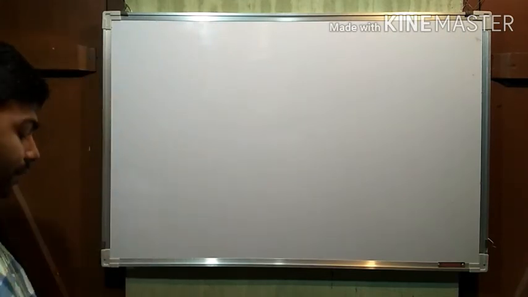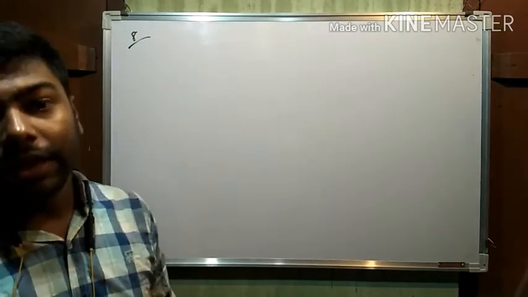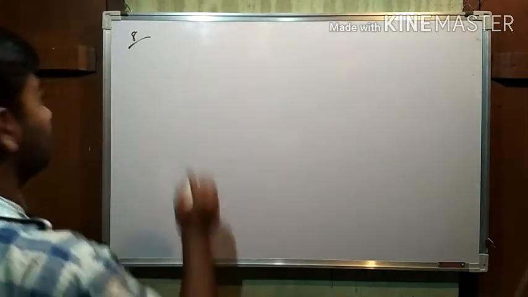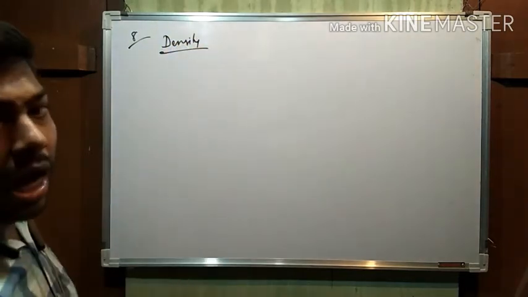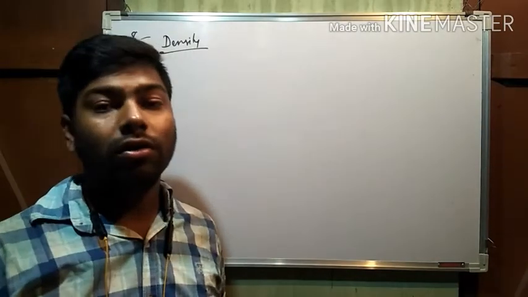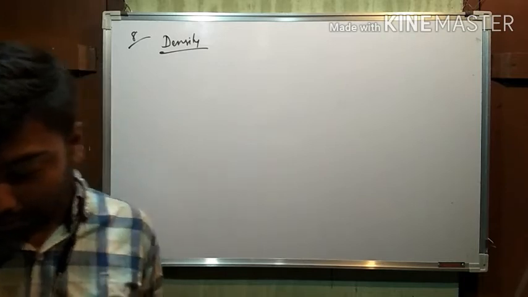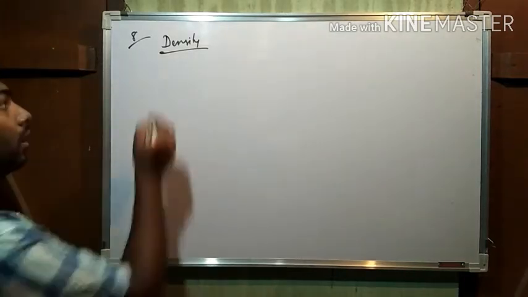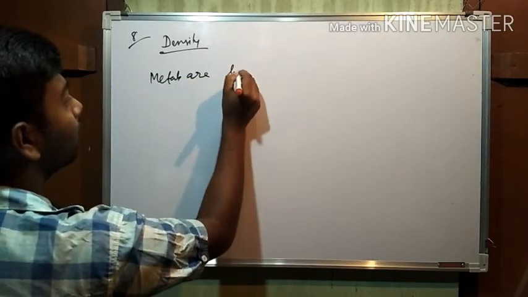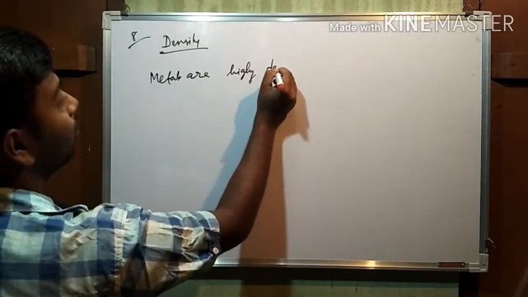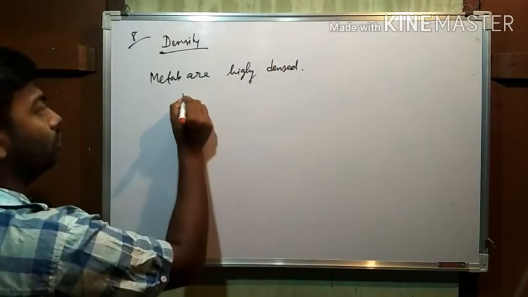Next property is density. Density means how dense a solid is, or how dense metals or non-metals are. Metals are highly dense, but we have some exceptions also.